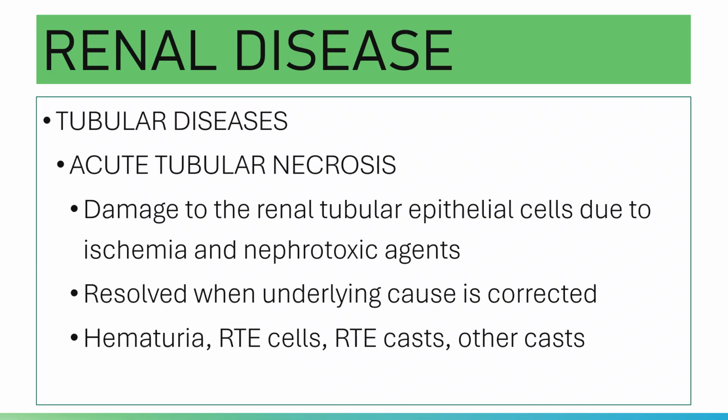Your tubular diseases, please note, may be due to actual tubule damage or may be due to metabolic or hereditary disorder. And the most common cause or primary disorder associated with damage to the renal tubules is your acute tubular necrosis. Your acute tubular necrosis is caused by damage to the renal tubular epithelial cells due to ischemia and nephrotoxic agents.